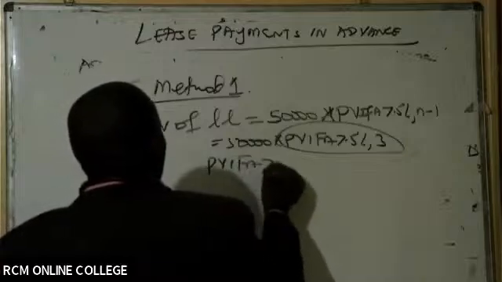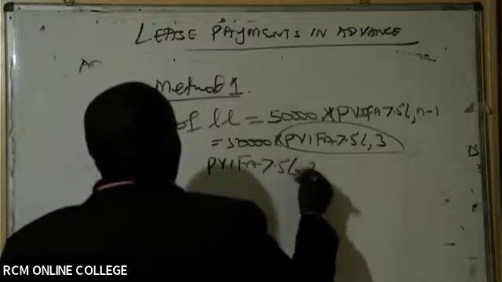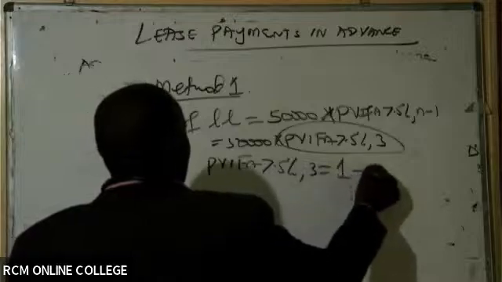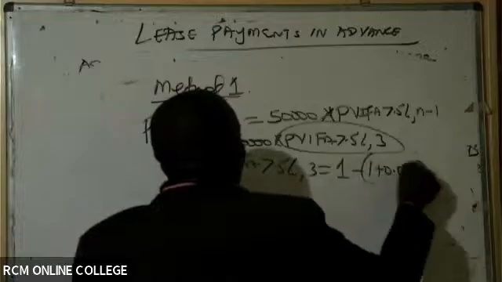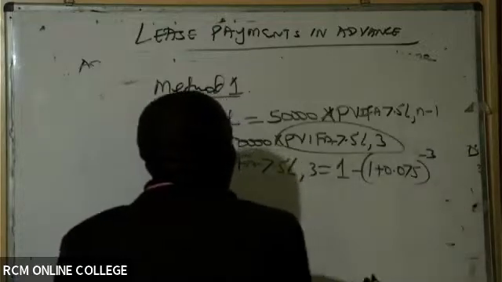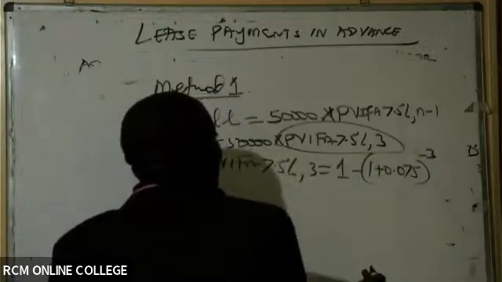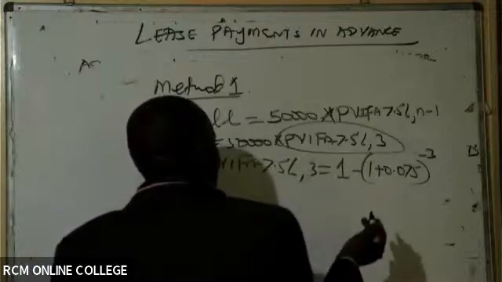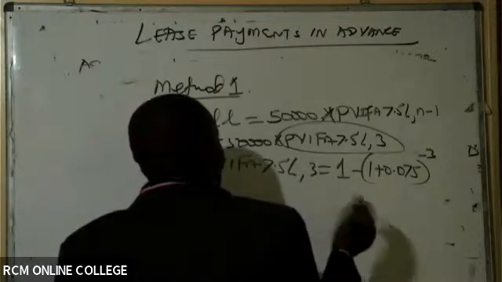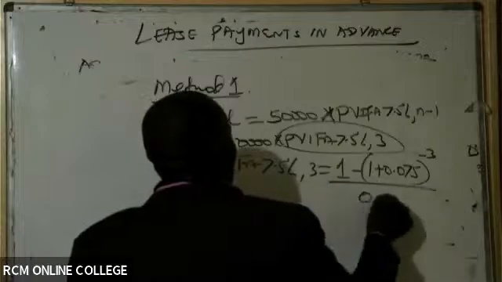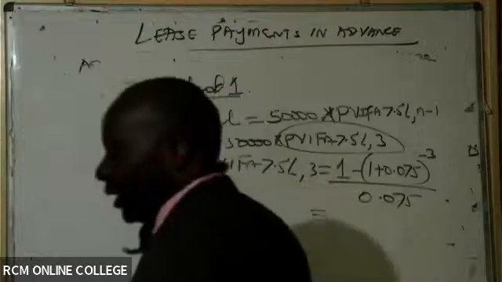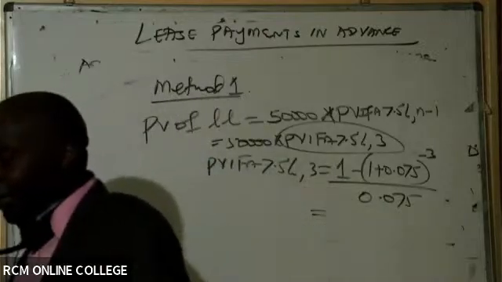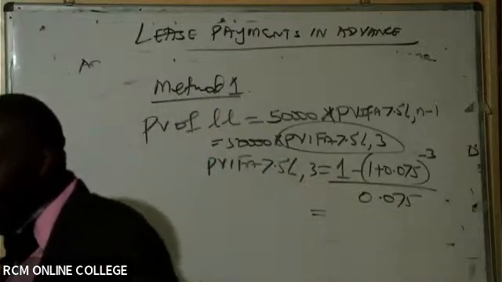PV-FA, 7.5%, which will be 1 minus 1 plus r raised to n, now our n becomes 3, because already we have taken care of the n minus 1. So 4 minus 1, divided by 0.075. Can somebody give me this figure we got here for PV-FA? Just a reminder, what do we have there for PV-FA?